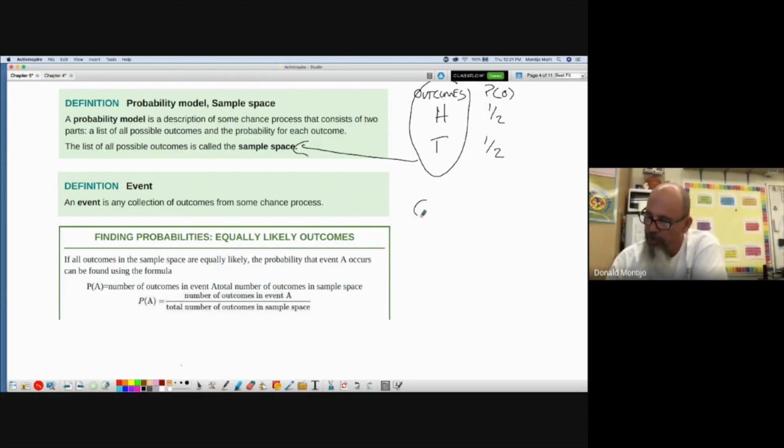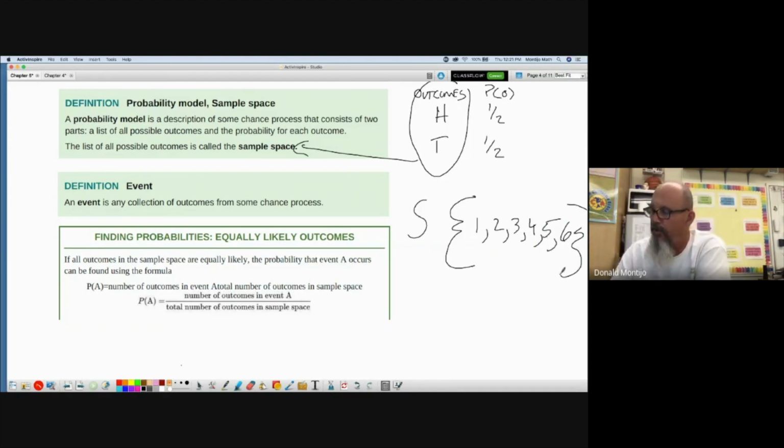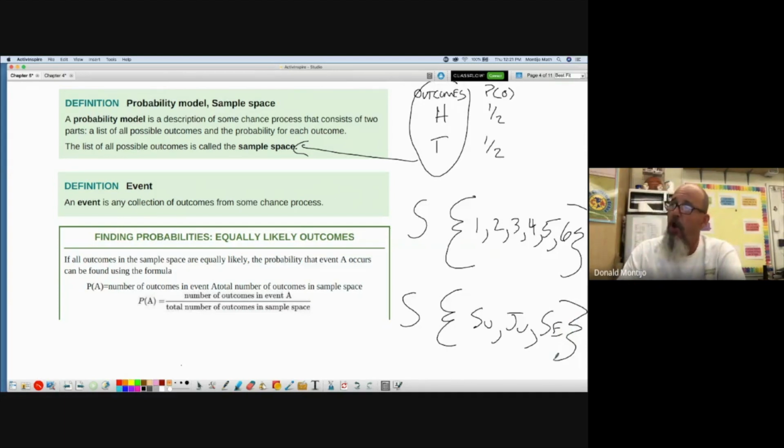Sample space is usually written with these big funny looking braces. The sample space of rolling a die would look like this: 1, 2, 3, 4, 5, 6, even though I didn't quite get my whole 4 in there. The sample space of flipping a coin: heads and tails. The sample space of choosing a student for my AP class would be sophomore, junior, senior. So the sample space is just a list of all possible outcomes.